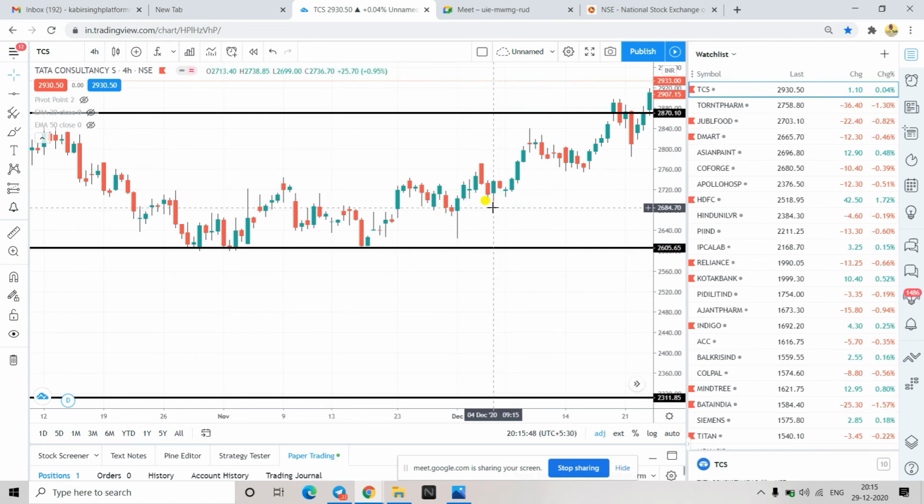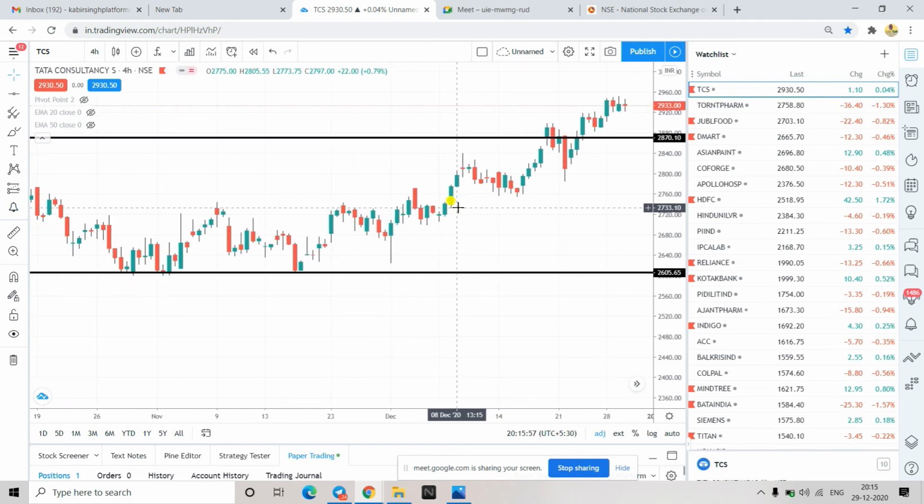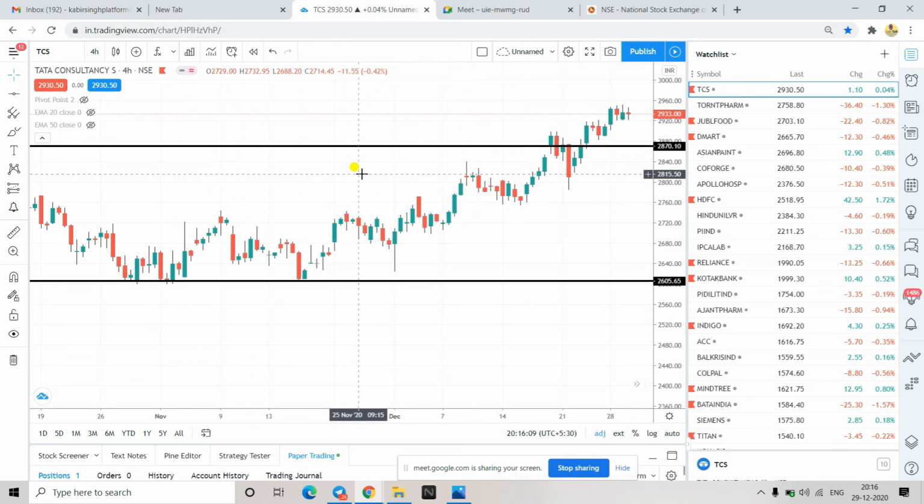That means those who have bought here are not selling in huge quantity. If everyone closed, it would break the low, but again it is going up. And here also selling came, but the selling is very less. This was the previous swing low, and this is the swing low and high. I'll tell you this when we cover the three phases of market in detail. So that is also a way of looking. If it is just following this pattern, you can stay long.